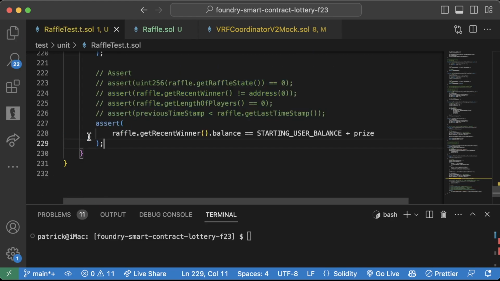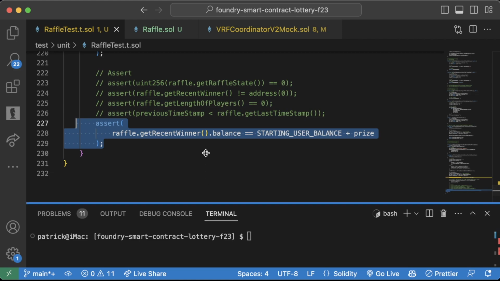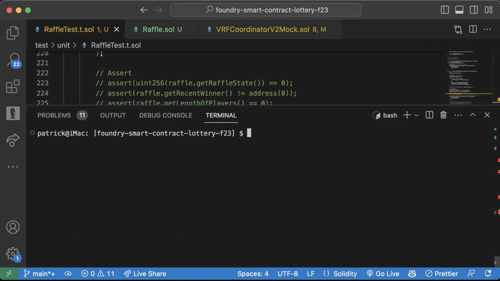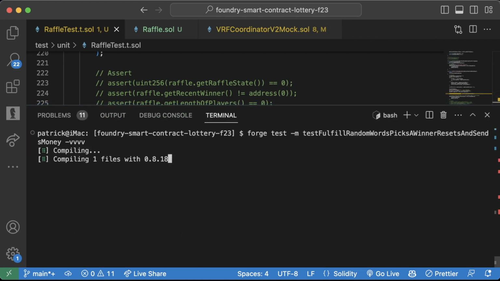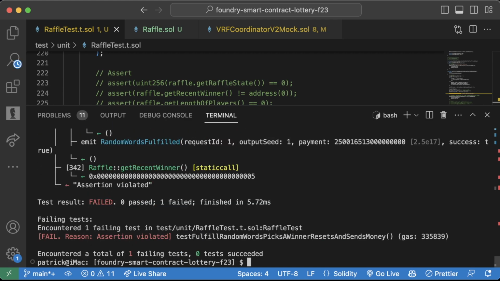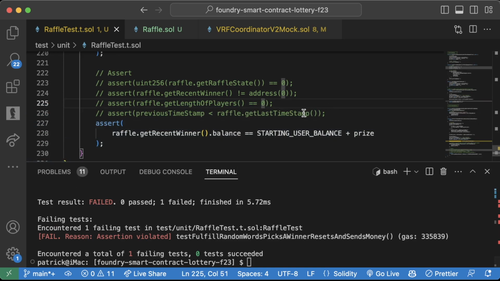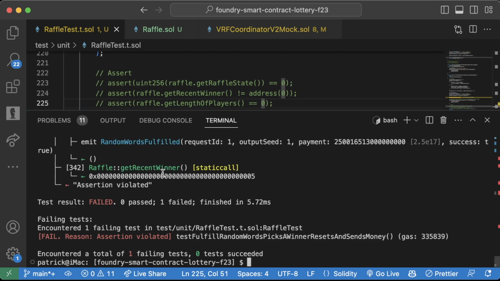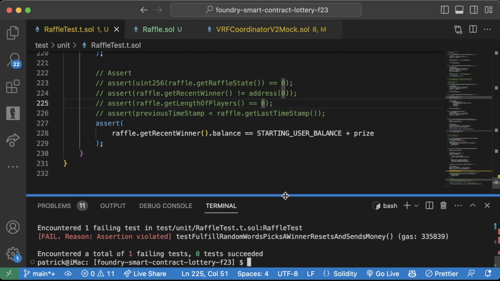It's really best practice to have one assert per test. This way, when it breaks, you know exactly what assert is breaking. We can see pretty clearly by commenting out all of these that it's this final assert that's breaking. We're not getting the value of each one of these though, which is a little frustrating.